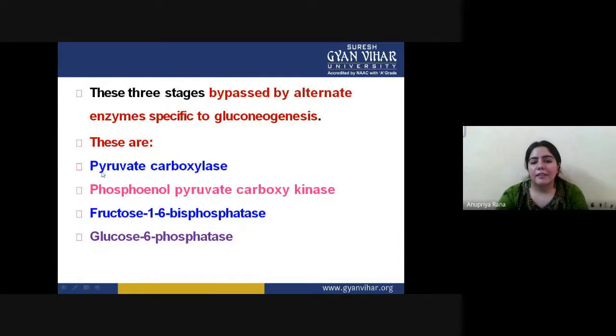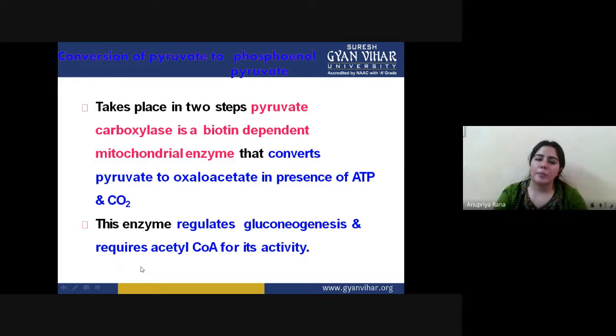So we already saw how they are helping us: pyruvate carboxylase, phosphoenolpyruvate carboxykinase, fructose 1,6-bisphosphatase, and glucose 6-phosphatase. These are the basic enzymes which we use in the gluconeogenesis pathway. Now the first step, converting pyruvate to phosphoenolpyruvate, happens in 2 steps. Pyruvate carboxylase is a biotin-dependent mitochondrial enzyme that converts pyruvate to oxaloacetate in the presence of ATP and CO2.